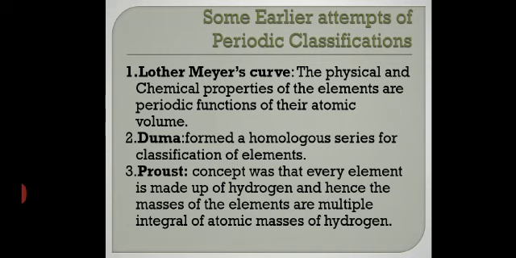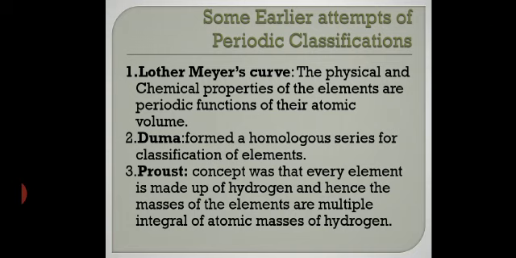Similarly, Dumas tried to form a homologous series for the classification of the elements, for metals, for non-metals, in this way. But he was not successful in his attempt. But at least he tried to form a homologous series for the classification of the elements.